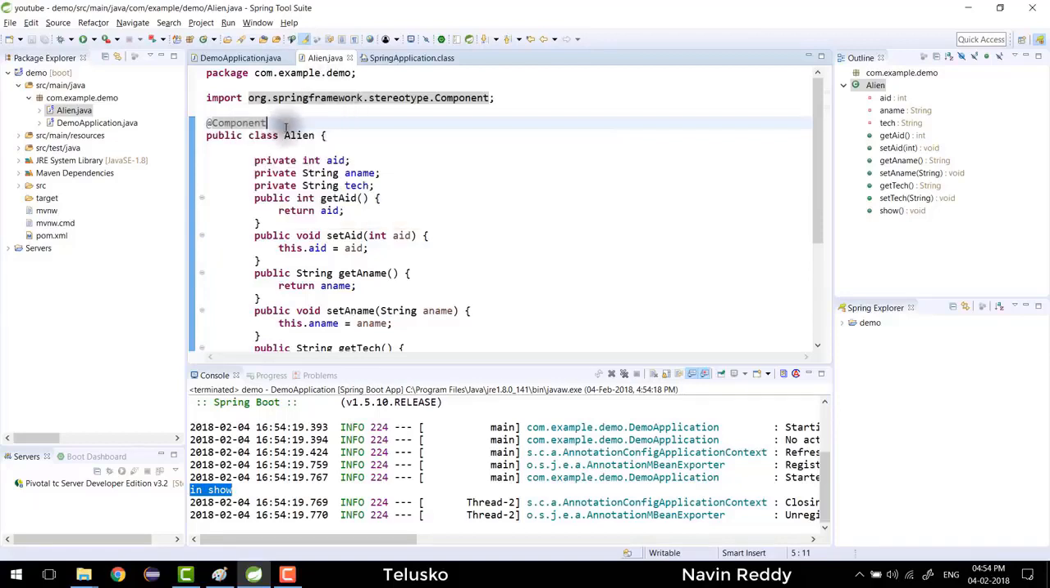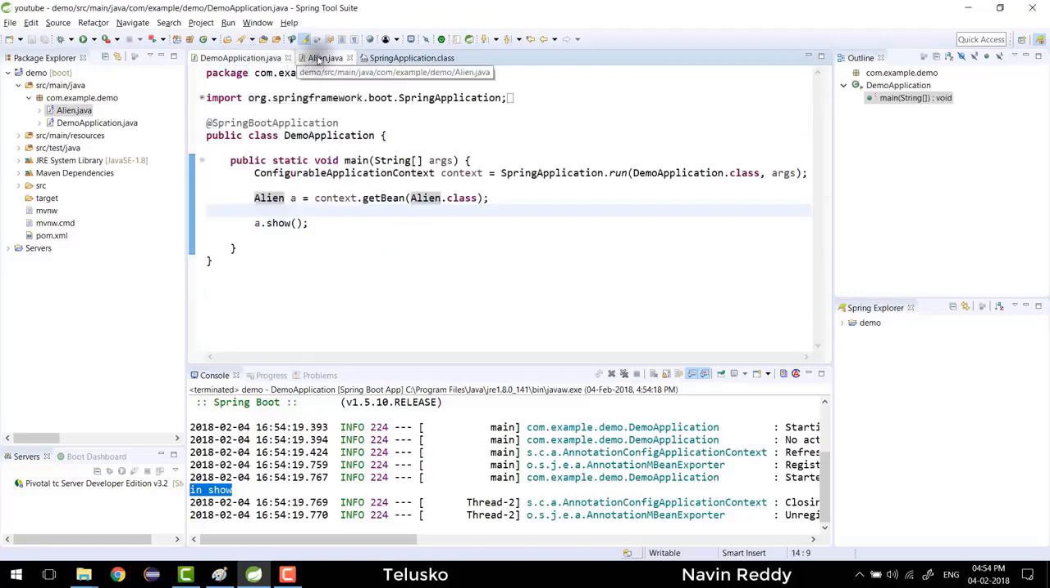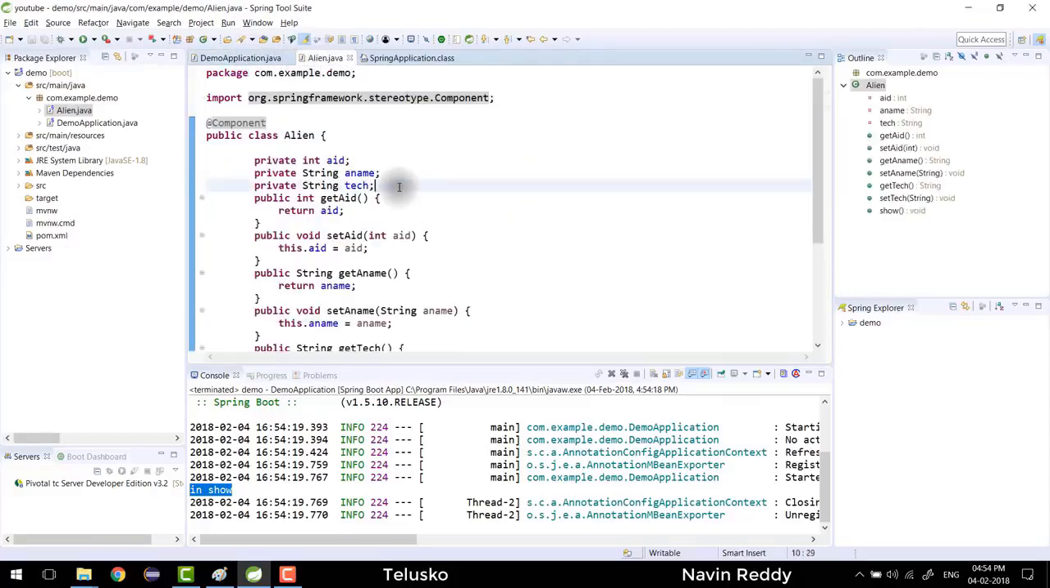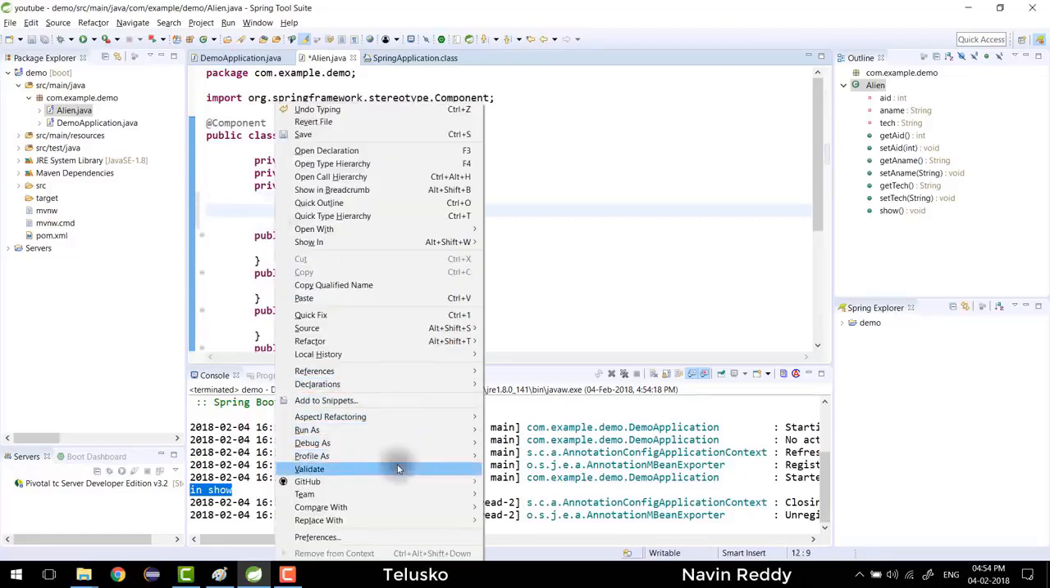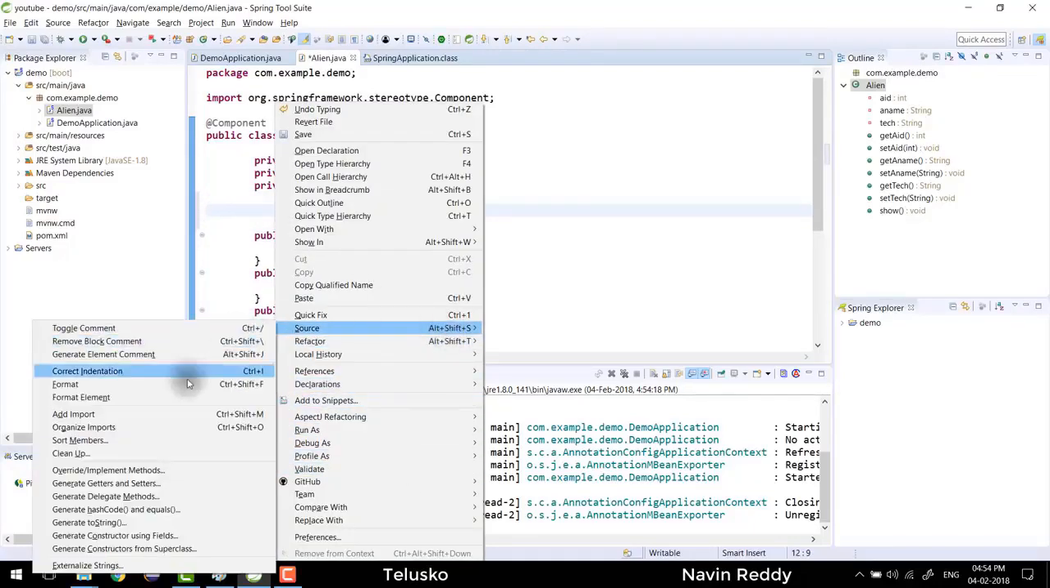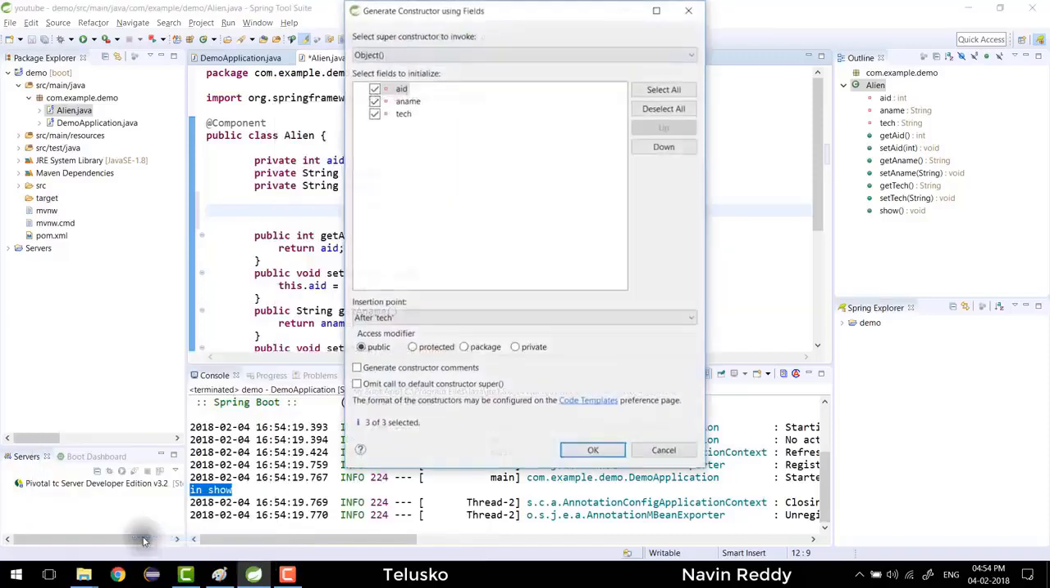Now let me just add a twist here. What if I say get bean once more? Will it create two objects? And how do we verify how many objects we are getting? To verify that, I will get a constructor here and I will say right click, source, constructor with fields. I mean without fields. I don't want any fields here.